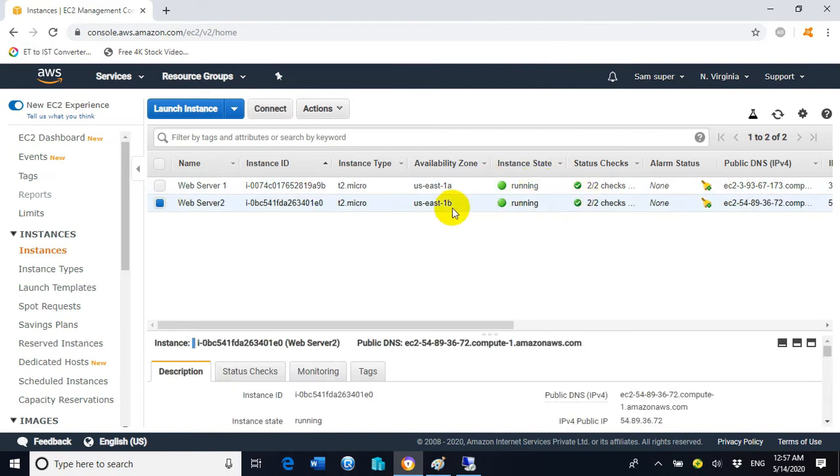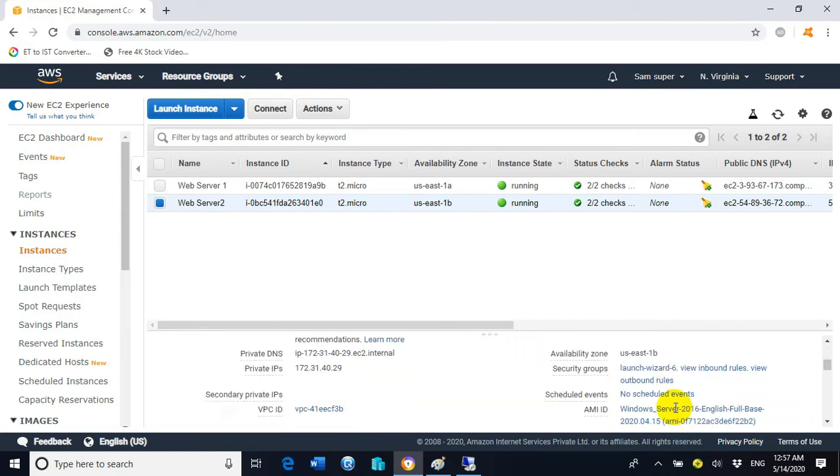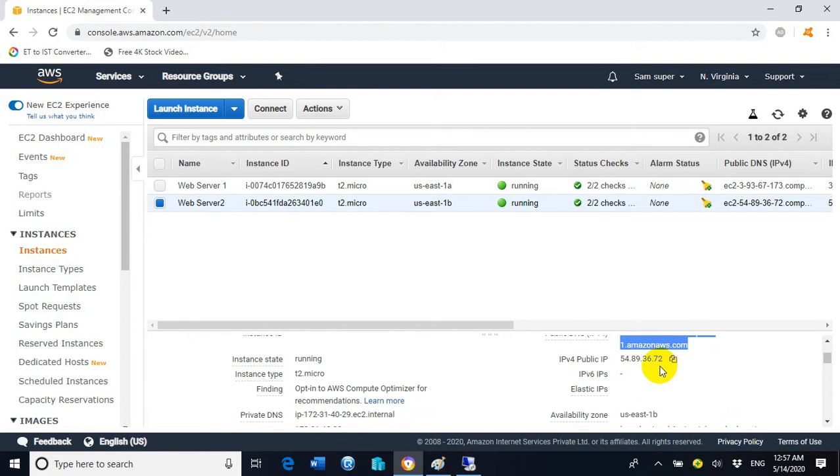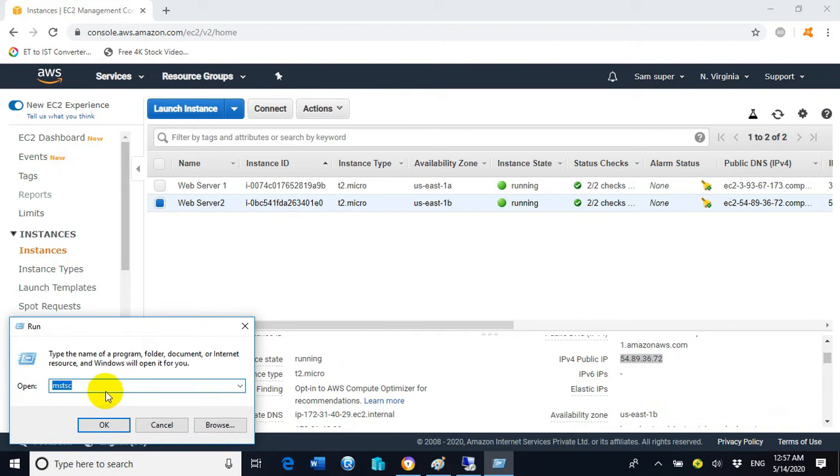We can see here that web server 2 is also now ready to use, and the status of 2 by 2 is also green. Let's see the public IP address of web server 2, and we will copy it. Let's go to run, type mstsc, click on OK.